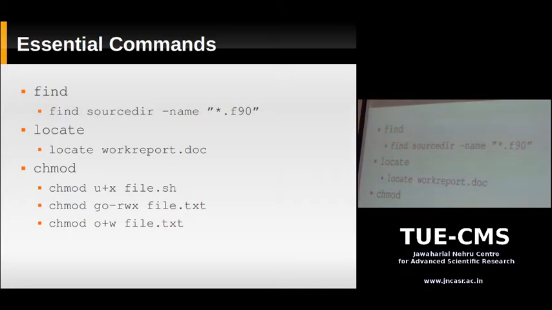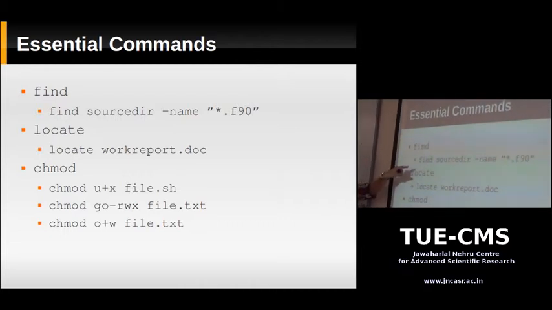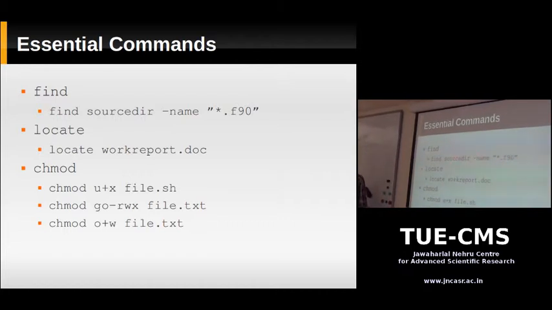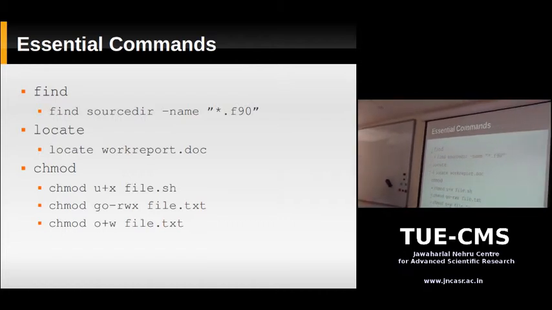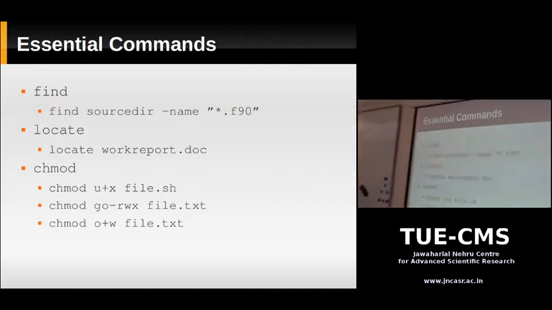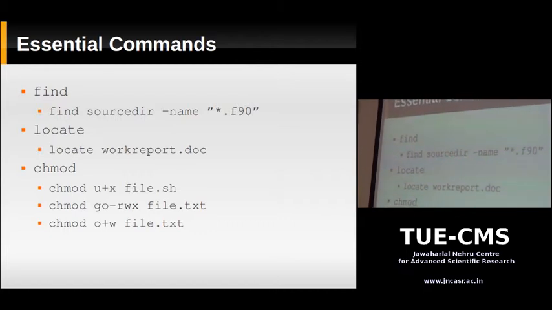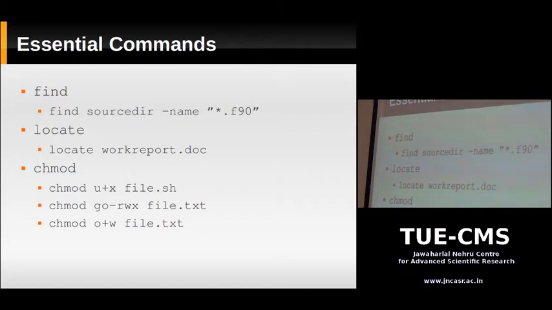Yeah. So the find command searches for files within your file system hierarchy. You would have to look at the man page for this, but this is the basic syntax. You have a find command, and you have a directory here. You need to tell which directory you want to start searching from. Suppose you want to search from the top, you would put a slash over there. Now, we want to start from this source directory. So this is again a relative path name. We want to start from the source directory and search down from source, so all the subdirectories within the source directory, for a particular file.